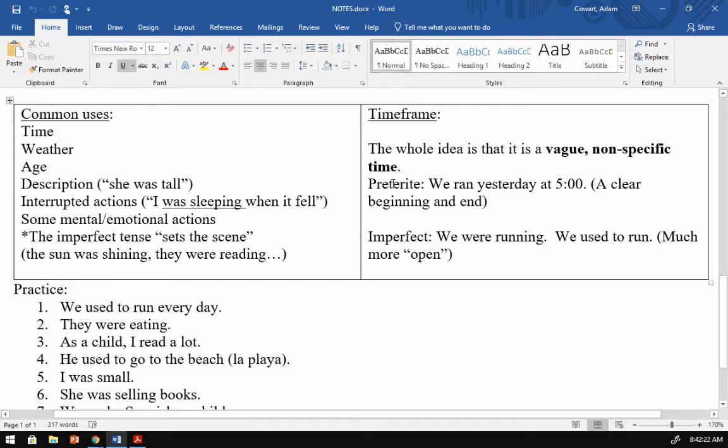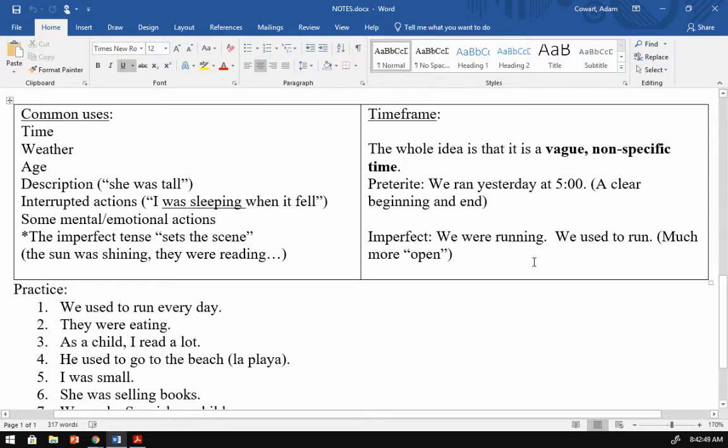Okay? The time frame, the whole idea, this is a vague, non-specific time. Here's a specific thing. We ran yesterday at 5 o'clock. That is a clear beginning and end. That's preterite. You would say, corrimos ayer a las 5. Boom, textbook. Imperfect, we were running. We used to run. This is much more open.